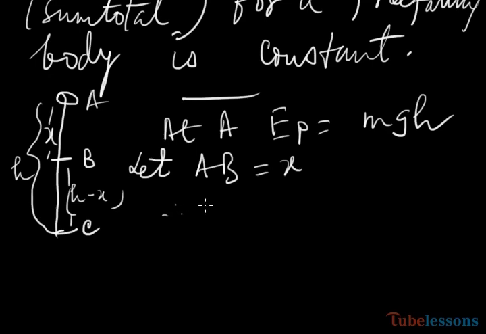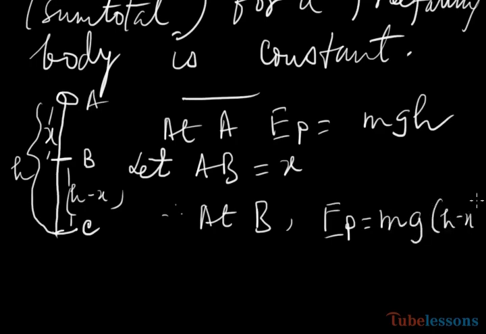Therefore, at B, potential energy EP equals mg into height, that is h minus x.